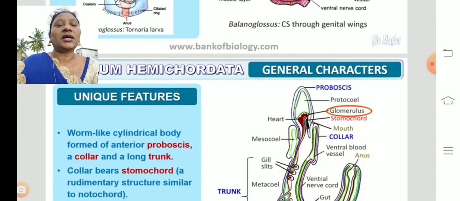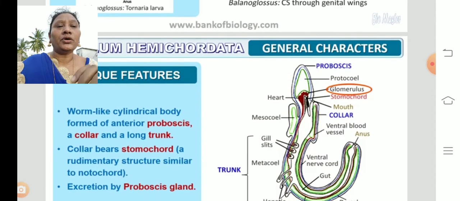Coming to the unique features of these organisms, they have a worm-like cylindrical body formed of an anterior proboscis. You can see the proboscis there. The body is a worm-like structure, they look like worms. The front part, the anterior part, consists of a proboscis, a collar, and a long trunk.